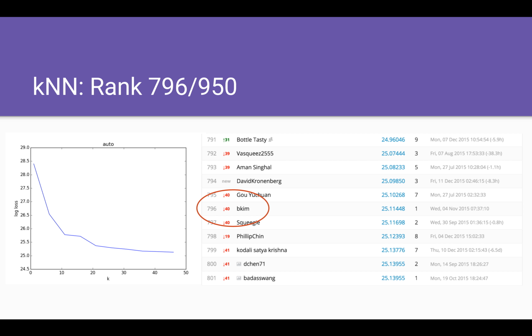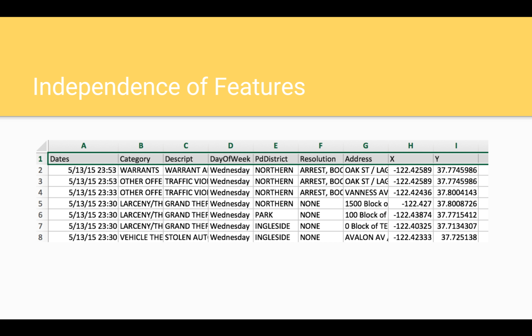Unfortunately, KNN wasn't that great. We got a Kaggle rank of around 800 and a log loss near 25. This is a pretty bad score, but not so bad for the effort we put into it. We decided to take a look at the rest of our data other than X and Y coordinates.